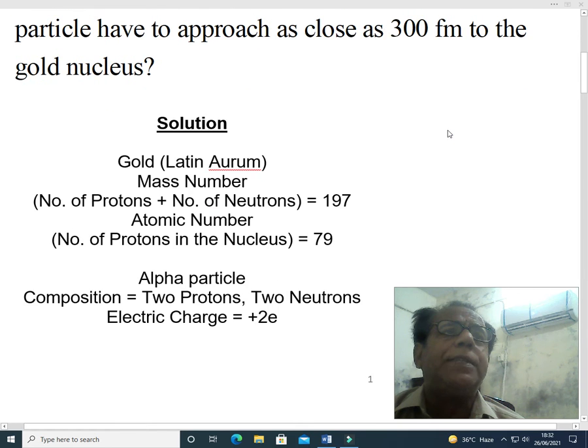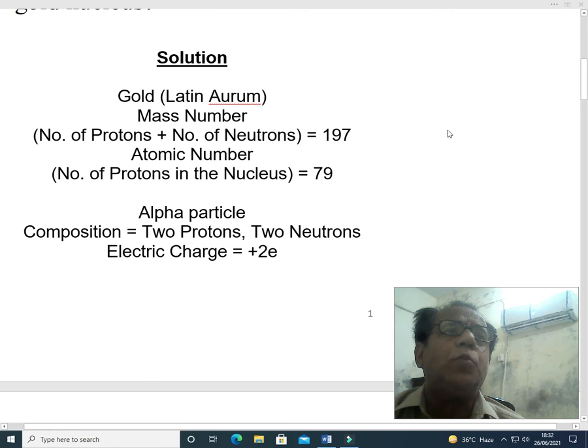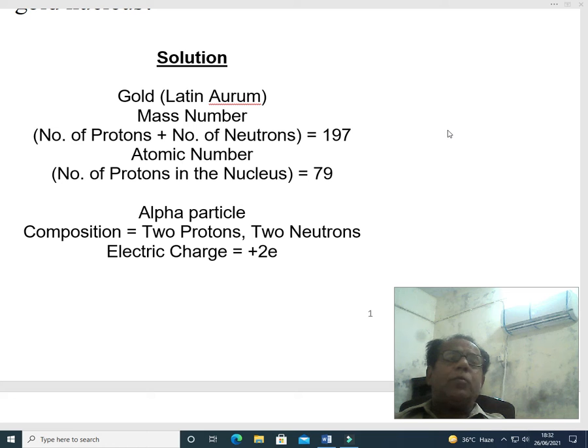Dear students, first we see the composition of gold, that is aurum, as well as the alpha particle. First we come to gold, whose Latin name is aurum. Its mass number is 197. Mass number means the number of protons plus the number of neutrons. The atomic number of gold is 79.